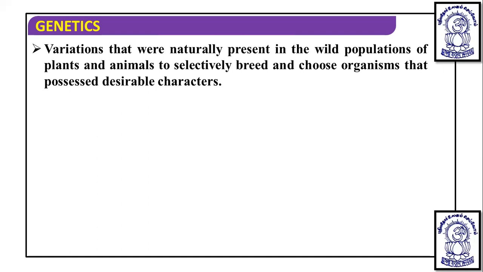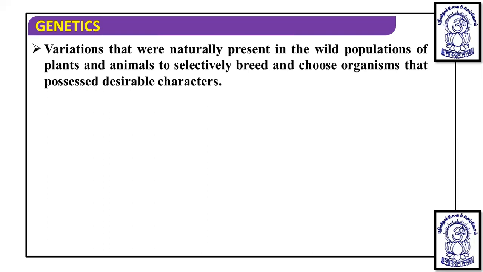Variations that were naturally present in the wild population of plants and animals can be selectively bred by choosing organisms that possess desirable characters. Suppose we are making a breeding cross. We have taken one species X and one species Y, and these two species have some important characteristics. Now we will make a cross. We will take the male gamete of one and the female gamete of the other, make a cross, and the next offspring will be obtained.